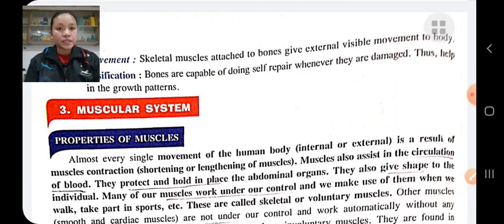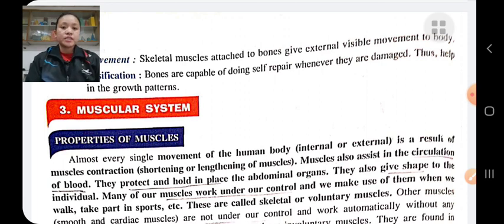Bring heart contraction. Cardiac muscles make the heart contract throughout life, from birth till death. It is due to the cardiac muscles that the heart contracts. Bring active life. Muscles help to bring an active life to an individual by the actions of muscles. These are some functions of muscle.